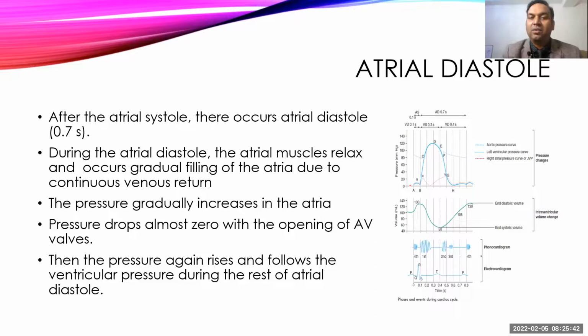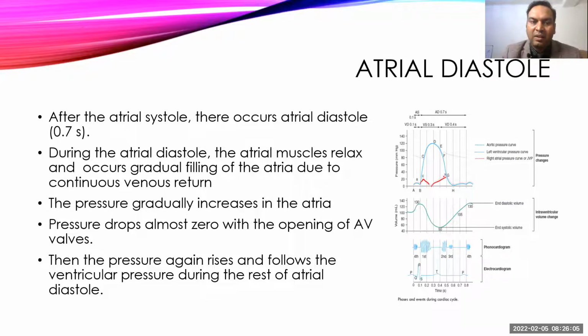Then we come to the atrial diastole, which lasts for almost 0.7 seconds, and during this diastole the atrial muscle keeps on relaxing and keeps receiving blood from both the superior vena cava and inferior vena cava on the right side, and from the pulmonary veins on the left side. They gradually fill, and that keeps increasing the pressure.